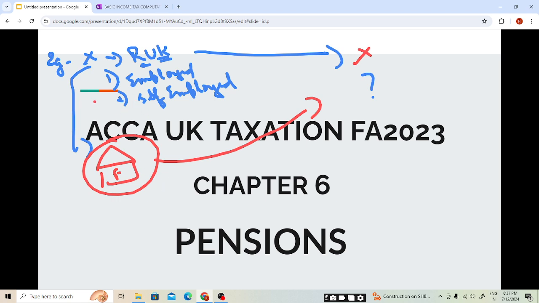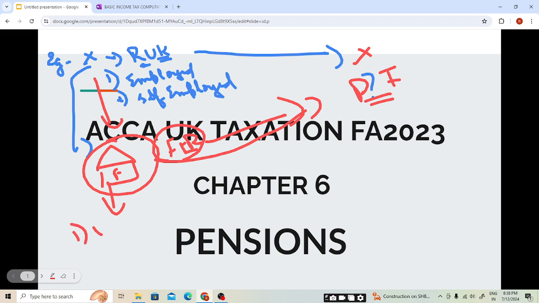He can then live his life peacefully and pay for his day-to-day expenses. The income which he will receive is known as pension income, students. This fund will either be managed by the UK government or by big companies like insurance companies. I hope the picture of pension income is clear.